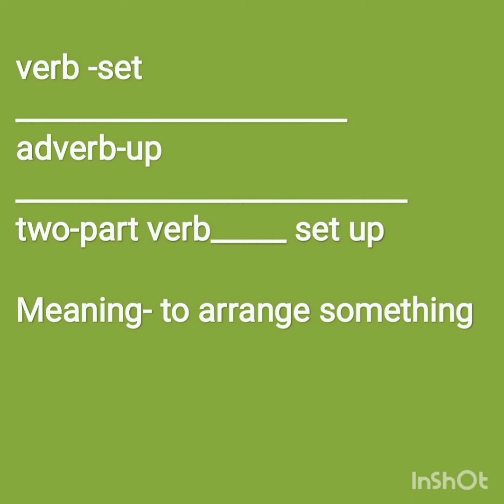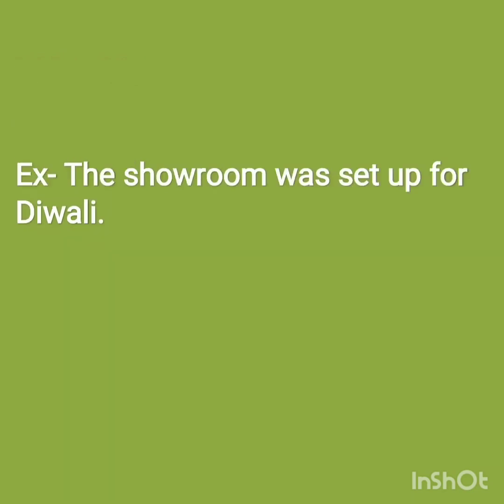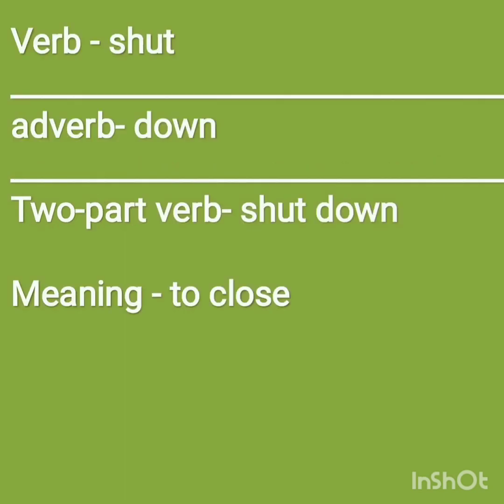Another example is there. We have a verb set. And we have taken a particle, the adverb up. So the two-part verb is ready, set up. And the meaning of set up is to arrange something. How can we use this two-part verb in a sentence? The showroom was set up for Diwali. It means the showroom was arranged for Diwali. So like this, we can use these two-part verbs in our sentences.